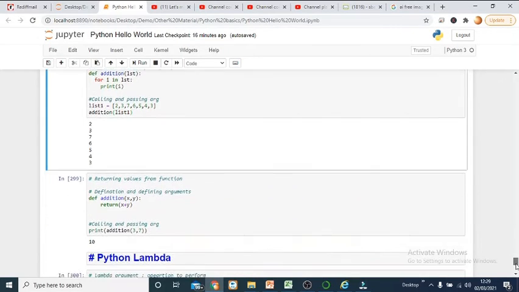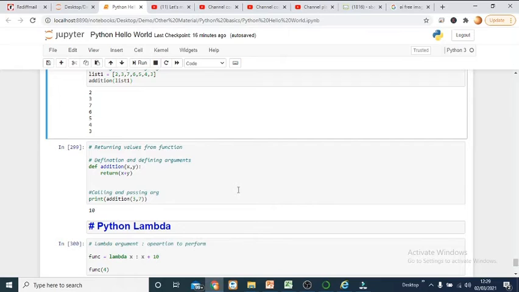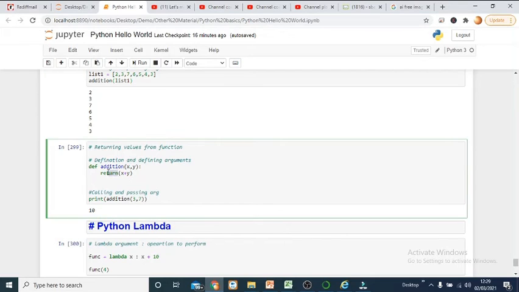Right, now next thing is returning a value from the function. You know that if you run a function, then after running it, it may return some value back to the calling function, right? So how can we do it? It's just the return keyword that you have to use along with the function. You define a function, take a few parameters, and whatever output we were earlier printing, instead of printing it, we are returning it back to the calling function, and from the calling function we are printing it, right?